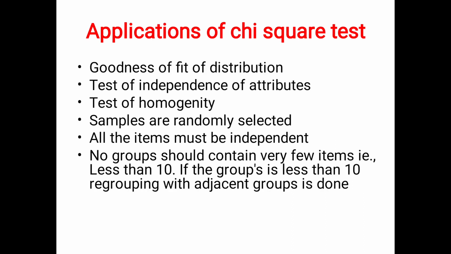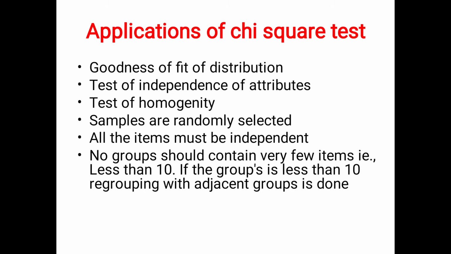Next, moving on to applications of the chi-square test. Why are you using this chi-square test? It tests the goodness of fit of a distribution. So how the distribution is, whether it is a normal distribution or whether there is any skewness, you can see by means of this chi-square test. Then it tests the independence of attributes. Attributes means variables or characteristics. Then it tests the homogeneity of the samples.